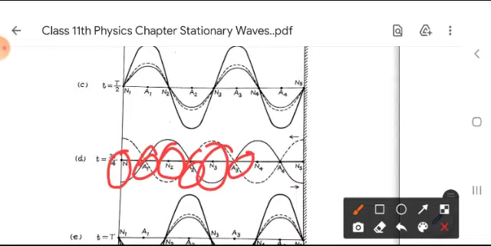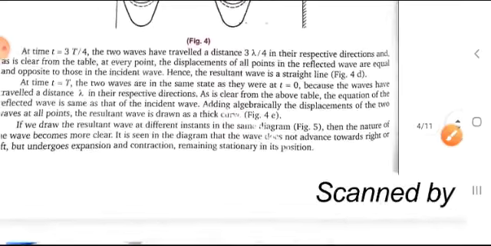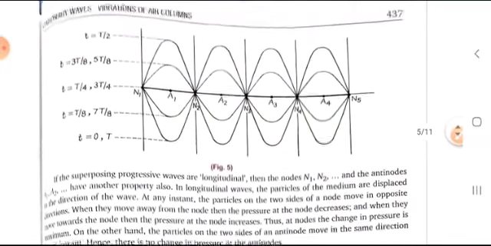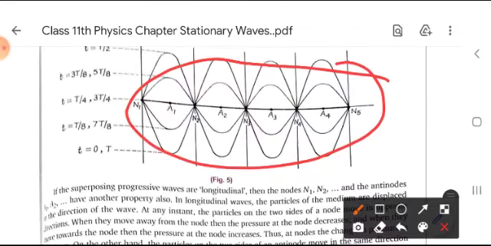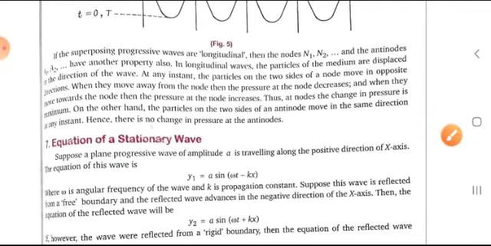Okay, so it is very important. Now, this can also be explained in this diagram, in one diagram.